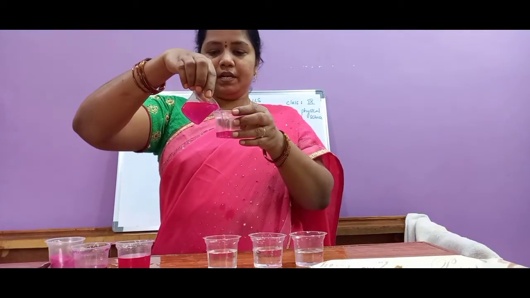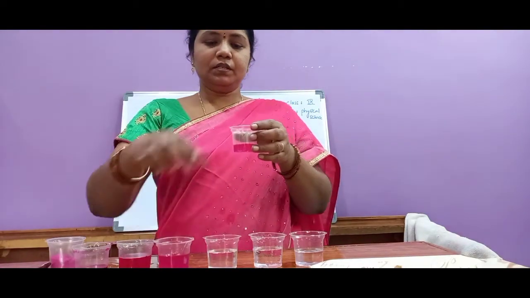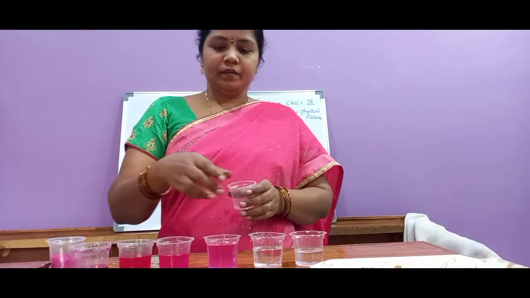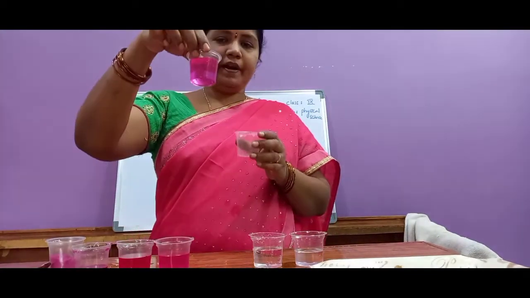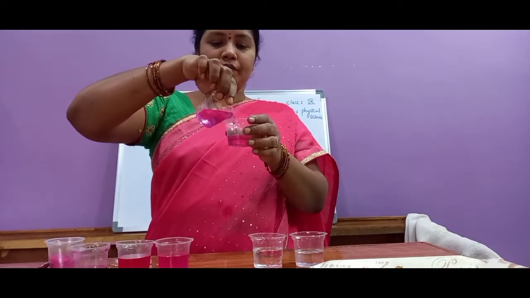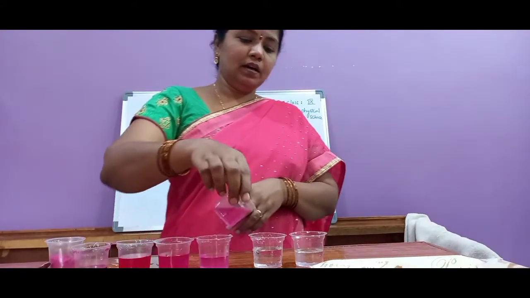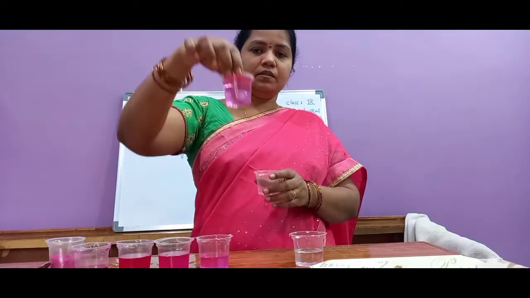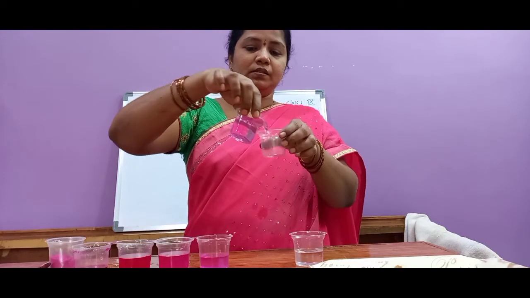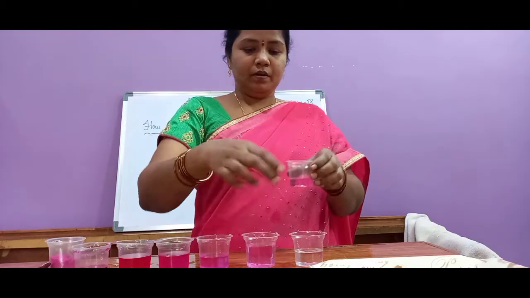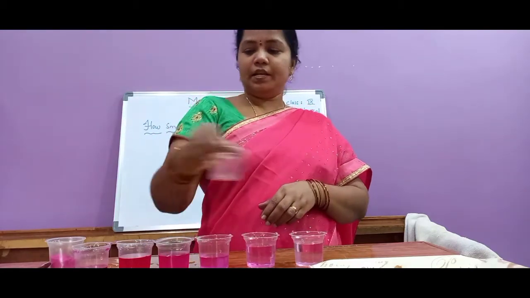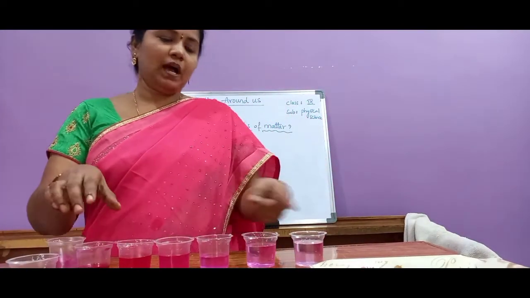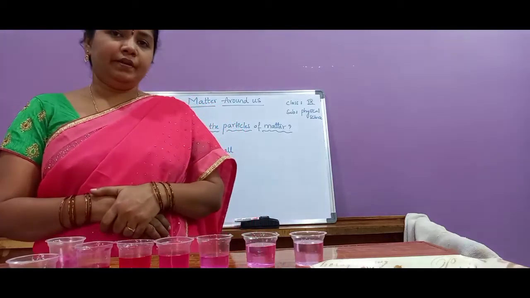From the third container I take a little liquid and pour into the fourth one. The color is still faded. From the fourth one I take a small amount and add to the fifth one. Here the color is reduced further. Again I am pouring into the last container. Now you can see the color difference from the first to the last, how the color varies.